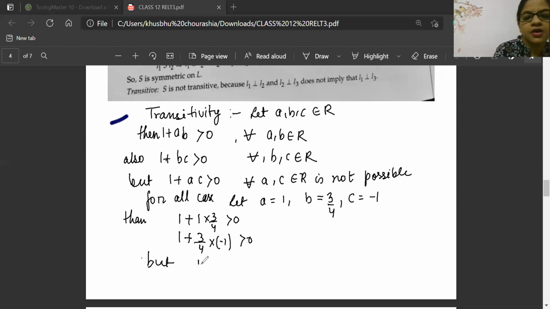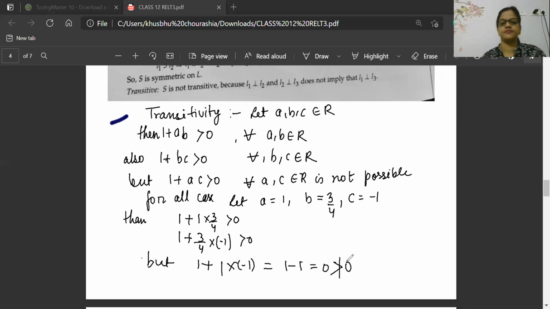But 1 plus 1 into minus 1 is equal to 1 minus 1, that is 0, which cannot be greater than 0.